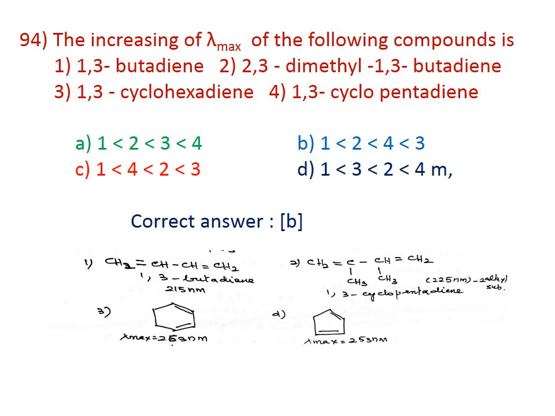For 1,3-cyclohexadiene, the lambda max is 253 nanometer, and for 1,3-cyclopentadiene, it is also about 253 nanometer. Therefore, the correct answer for this question is B: 1 lowest, 2 higher, then 4, then 3.